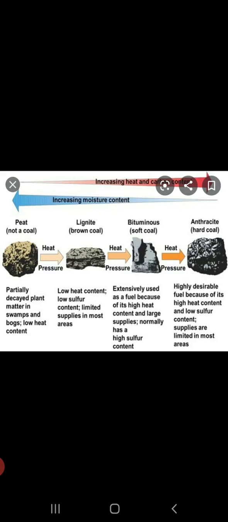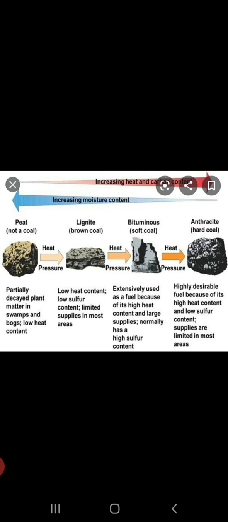quality kind of coal. Yeah, it is actually not considered also as coal, but as it is formed by the decomposition of the leaves, twigs, and branches, so it is taken into consideration as coal. And important thing to remember here is that it contains large quantity of moisture and low content of carbon. Carbon content is around 50 to 60% here.